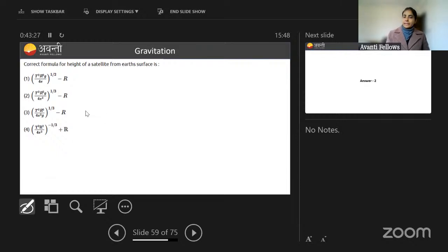See, height of satellite is getting asked from the Earth's surface and the answer is in terms of time period, radius and a small g. So you should know what formula to use. You can use the time period formula. How do we find time period? 2 pi r by velocity. So if satellite is going around Earth, suppose at a height h, then a small r can be written as R plus h.